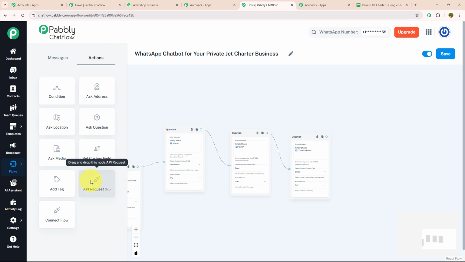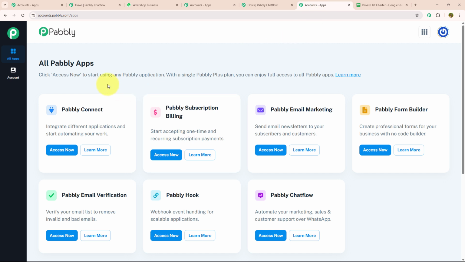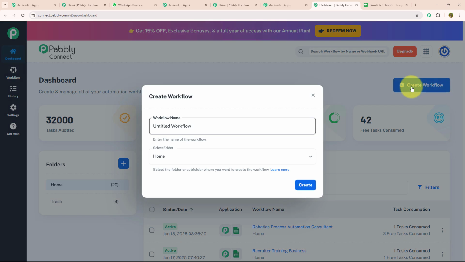For that, I'm going to connect my question with an API request, and over here I'm going to paste my webhook URL. To get the webhook URL, you need to open the Pabbly app page and click on Pabbly Connect. As soon as you select Pabbly Connect, you will be redirected to the dashboard page. Here, to create a new workflow, you need to click on the Create Workflow button and name your workflow like this, and I'm going to click on the Create button.